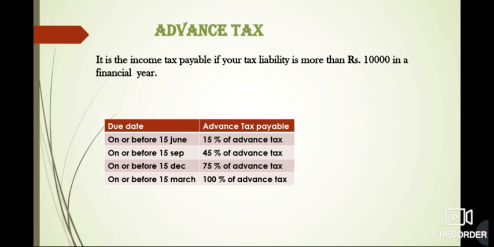And if the tax liability is more than rupees 10,000, then we need to pay the advance tax. The due dates are on or before 15th June, that's 15% of advance tax. Then before 15th September, you need to pay 45%. Before 15th December, that's 75%. And before 15th March, you have to pay 100% of the advance tax that you have calculated.